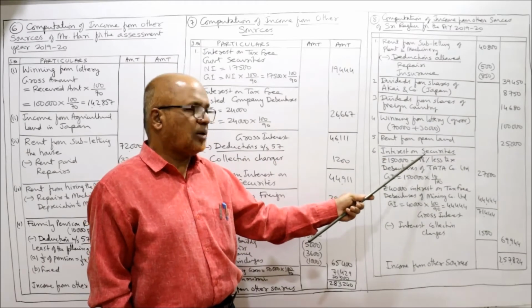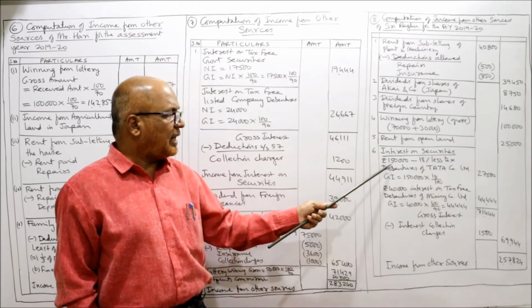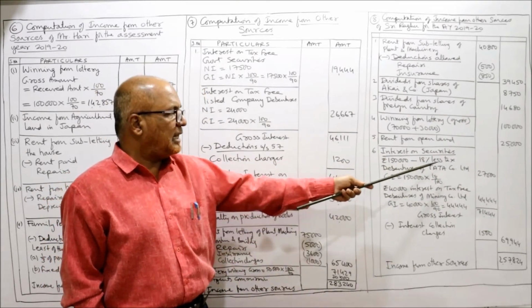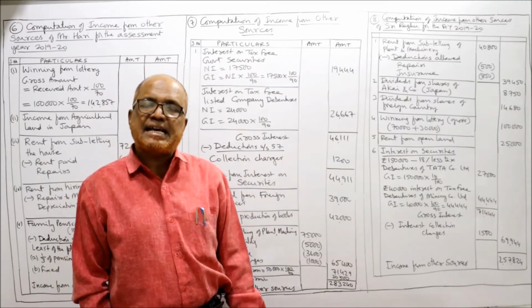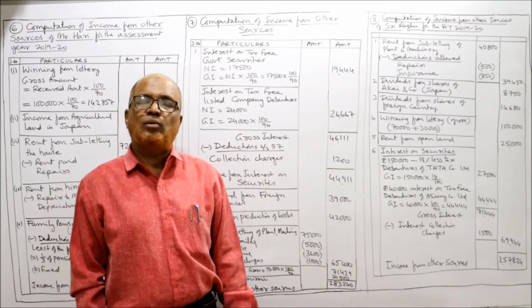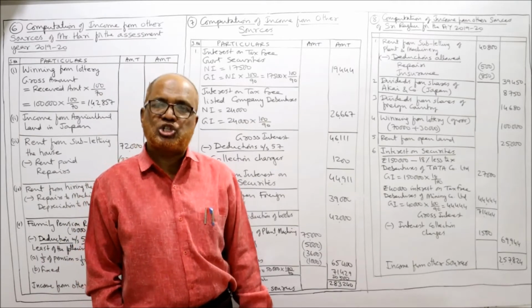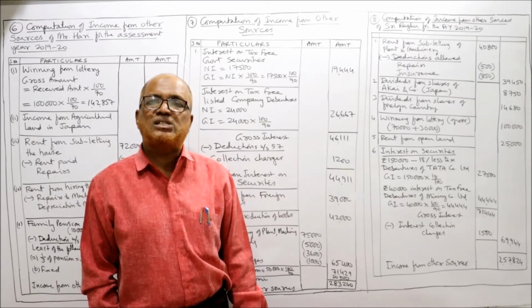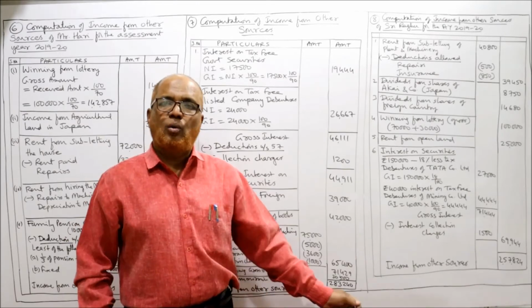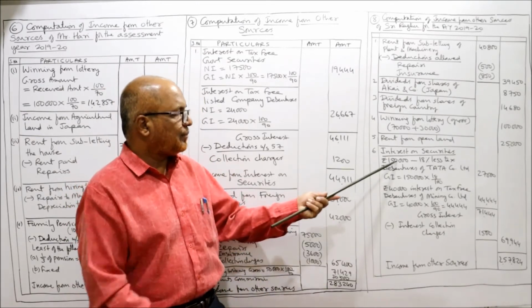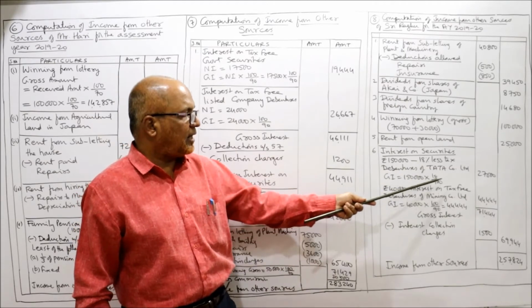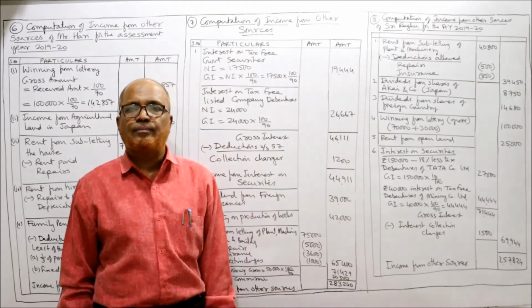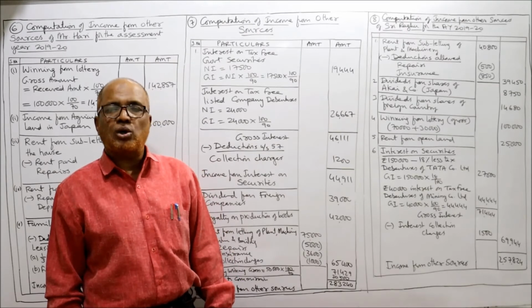Now interest on securities. It is given 1,50,000, 18% less tax debenture of Tata Company Limited. When it is less tax, simply one step: we have to calculate the gross interest. The gross interest is equal to face value into rate by 100. What is the face value? 1,50,000. Rate is 18%. So 1,50,000 into 18 by 100, you will get 27,000. 27,000 is the gross interest.